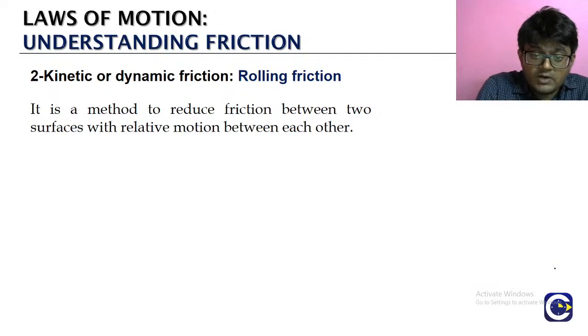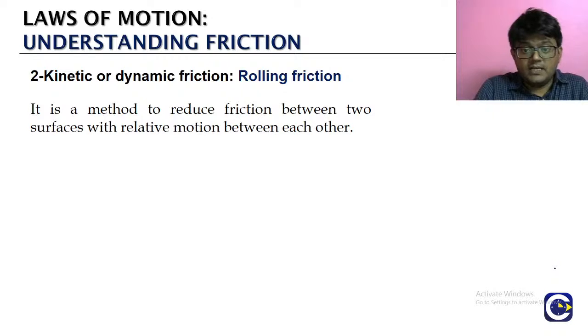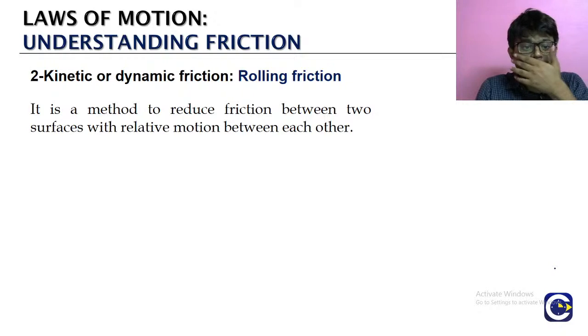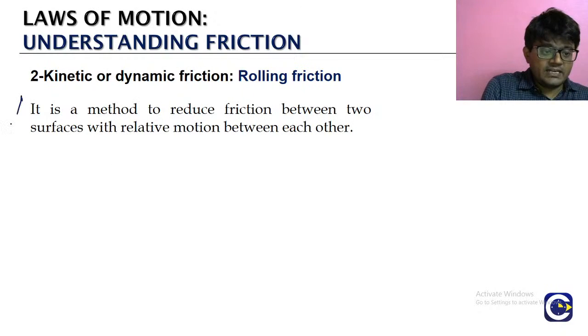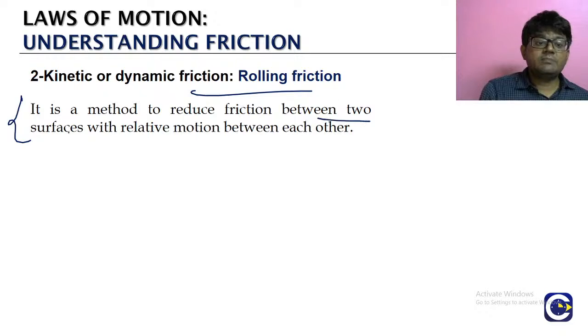இது பத்தி we will be able to understand better when we go to the concept of rolling. In the chapter la, the rigid body motion and rolling. And the particular chapter we are going to get some more clarity about this rolling friction. But we will cover about the rolling friction here also. Rolling friction என்னன்னு பார்த்தா, ஒரு சிம்பிளா சொல்றதுக்கு, it is like a method which can be used to reduce the friction between two surfaces having relative motion.